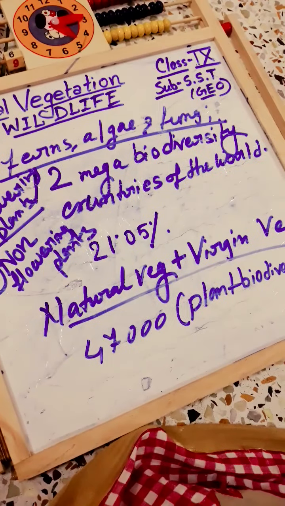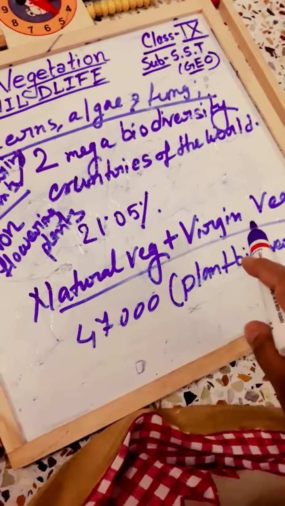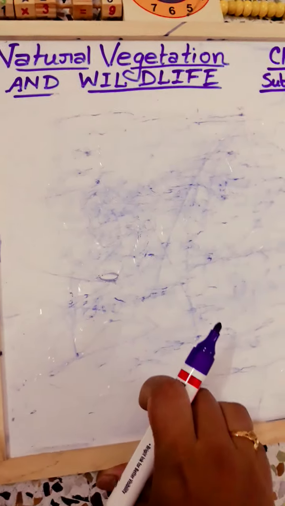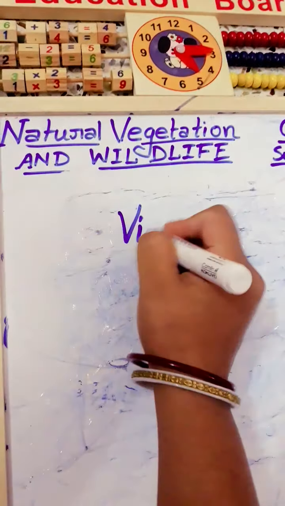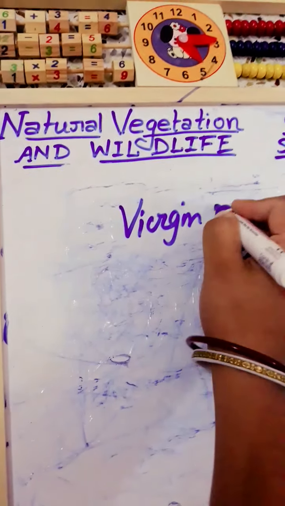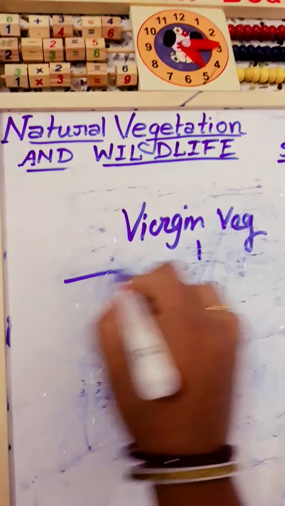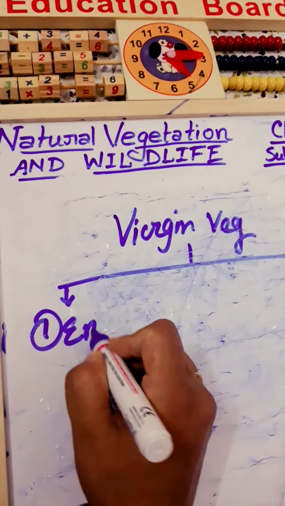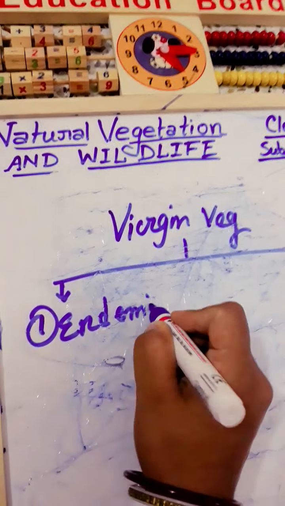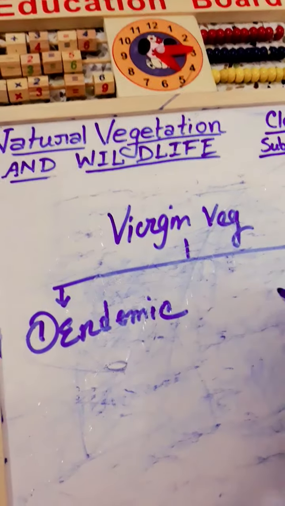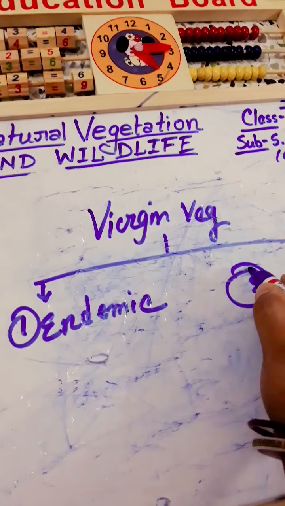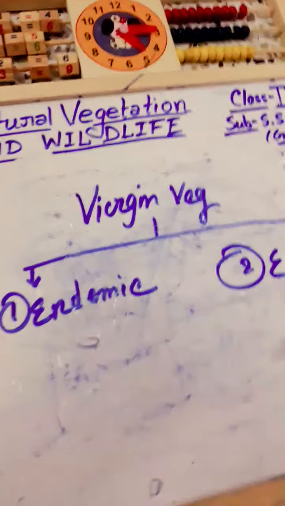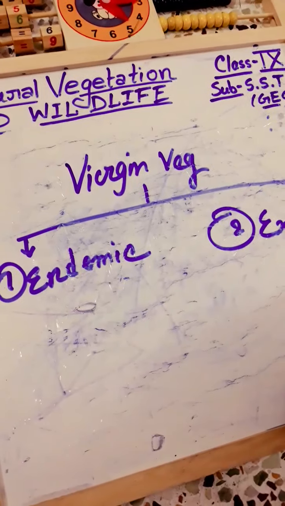Okay, and there is a relation between natural vegetation and virgin vegetation. Now the virgin vegetation is divided into two parts. Number one is known as endemic, and number two is known as exotic plants. What is endemic and what is exotic?